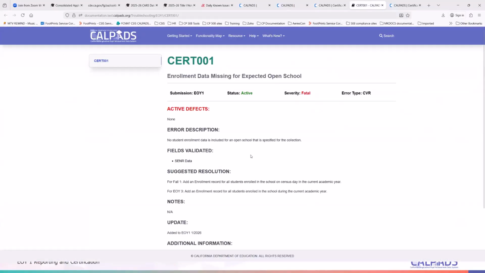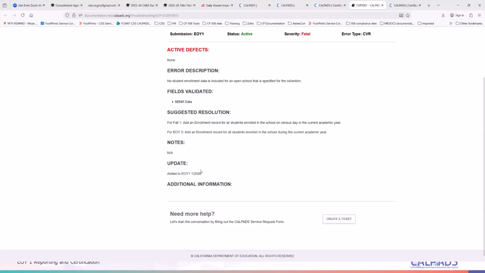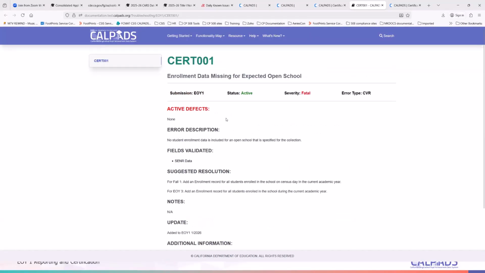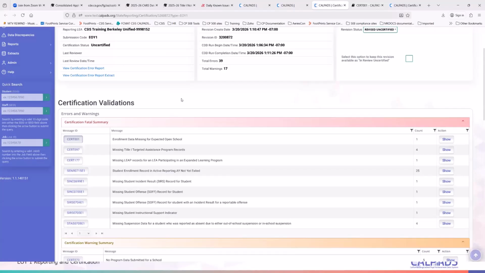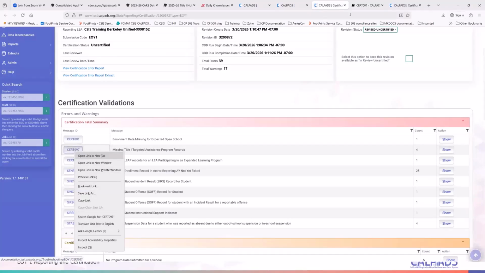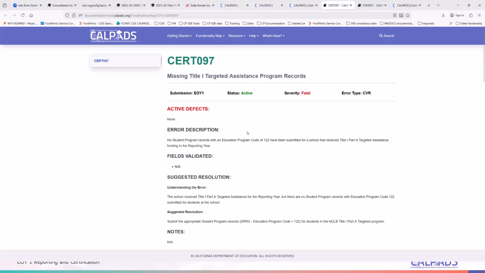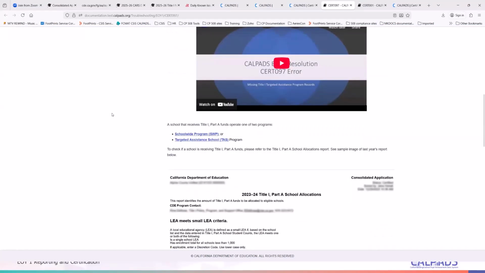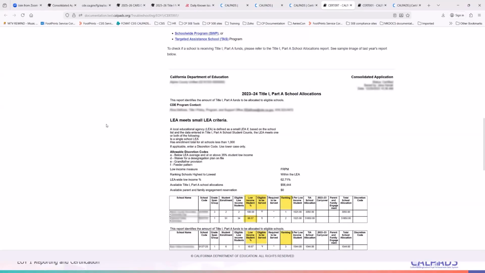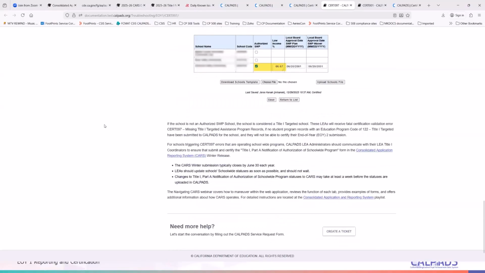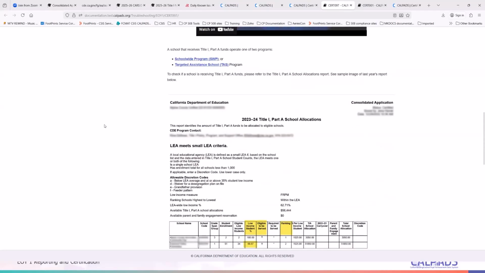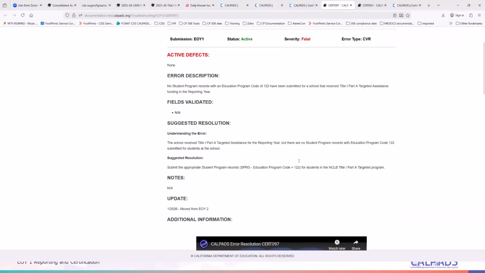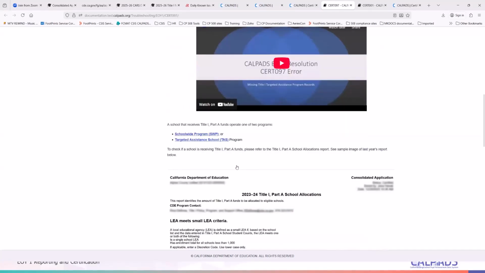The benefit of clicking on each of these errors is that aside from the common error list columns that you would see when you download the error, it also provides you any indication if there are any active defects. Another advantage is that if you scroll down to the bottom, you should also have additional guidance from the training staff with regards to common issues and how to address those errors aside from what is suggested in the resolution.